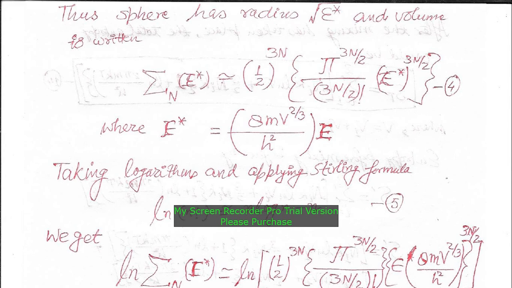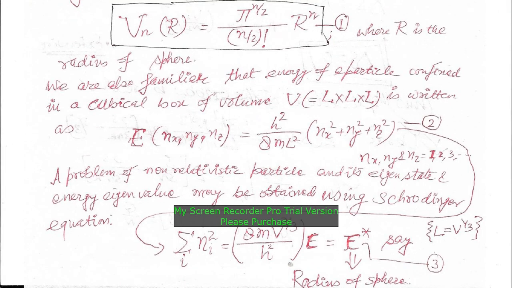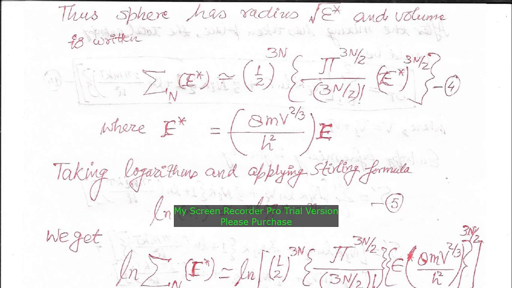So, you can see that this sum over ni squared from equation number 3 depends upon E star, that is the reduced value of energy. Here ni squared we have taken, which is a function of E. So ni is a function of square root E, that is, ni squared is the square of the radius of the sphere that you have considered. So the radius of the sphere in terms of energy is square root of E star.